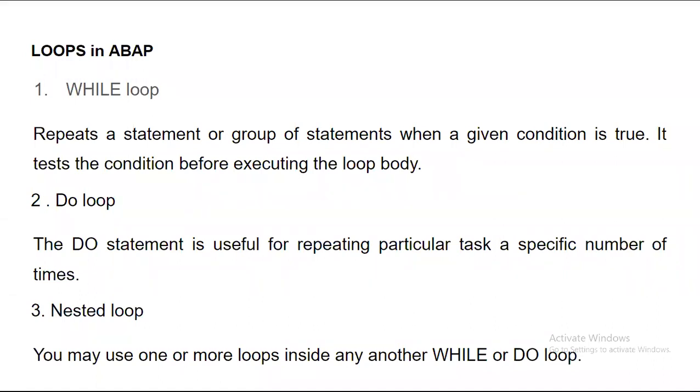And then sometimes, when we are writing bigger code in any language, we need nesting of the code together. So here in ABAP they have given us one more component, known as the nested loop. With the help of a nested loop, you may use one or more loops inside any other while or do loop. I can write any number of while loops, and I can nest each and every loop.